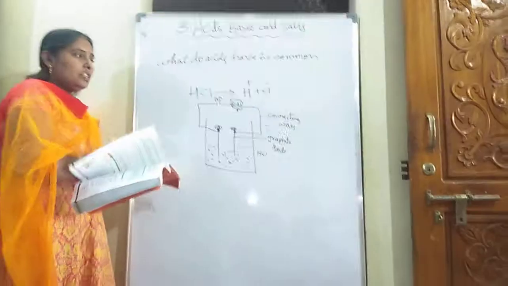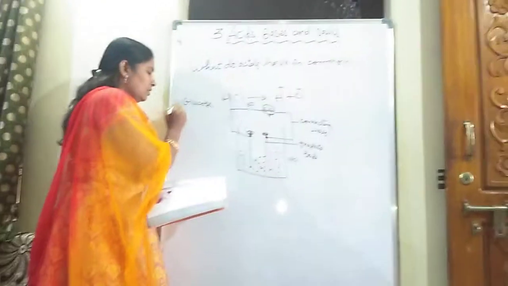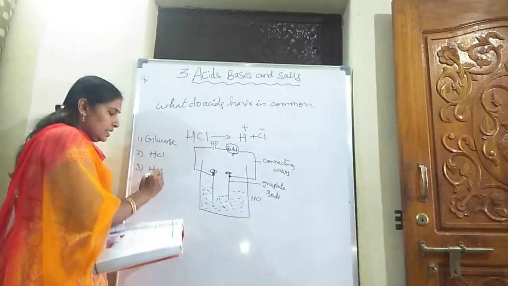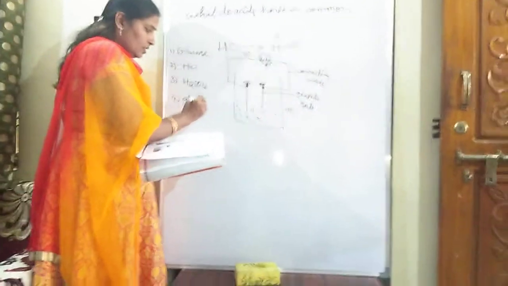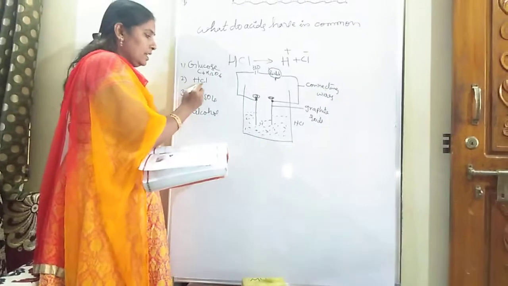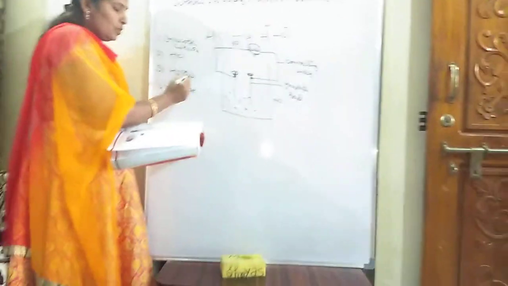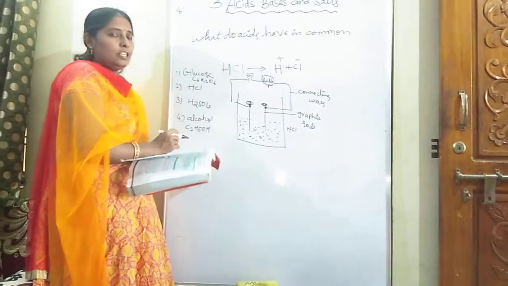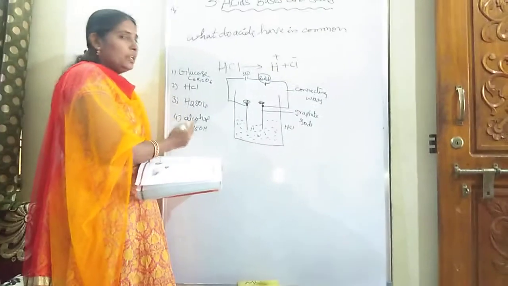Now in this we are preparing four solutions. One is glucose. Next one is HCl. Third one is sulfuric acid. And fourth one is alcohol. Glucose is C6H12O6, HCl is hydrochloric acid, sulfuric acid is H2SO4, alcohol is C2H5OH. Any alcohol, ethyl or methyl, you can take. OH is common in the alcoholic group.